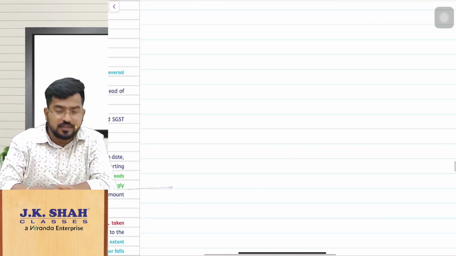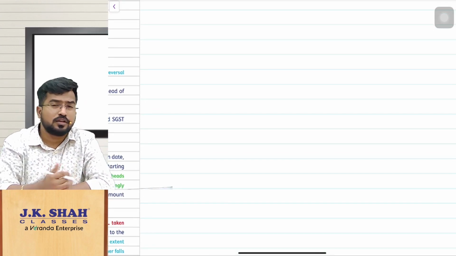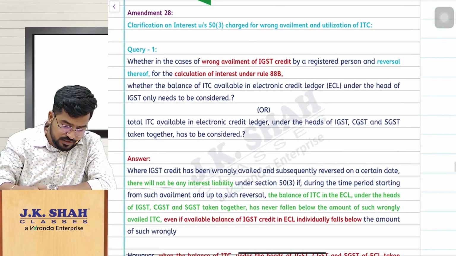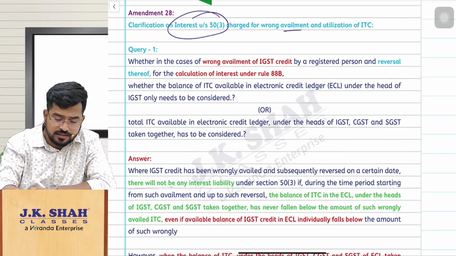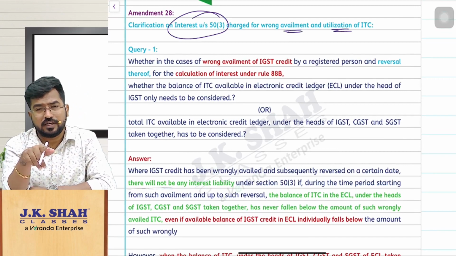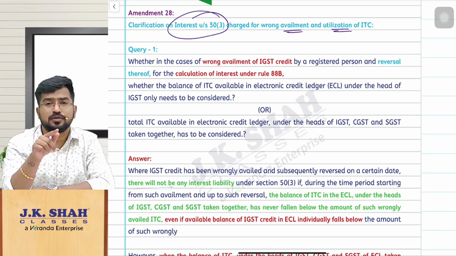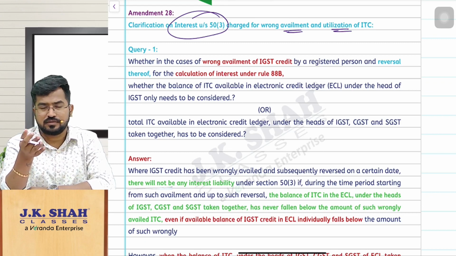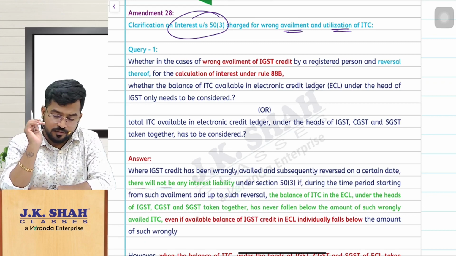This is regarding wrongly availed ITC and utilized ITC, on which we will be paying interest. If you remember section 50 subsection 3, under it we pay interest on wrongly availed ITC and utilized. Wrongly availed ITC you will reverse, but if it is utilized you should also pay interest when you are repaying it.